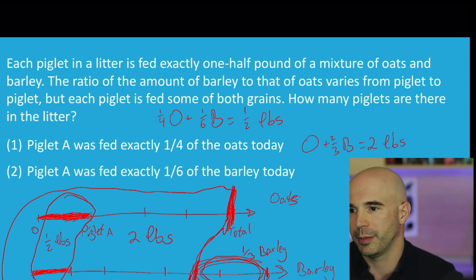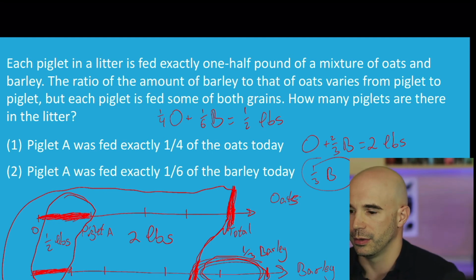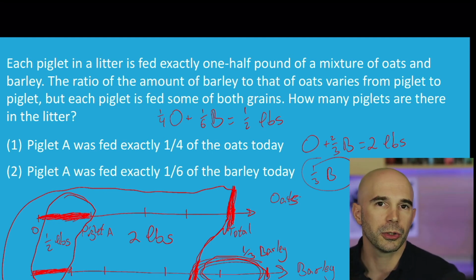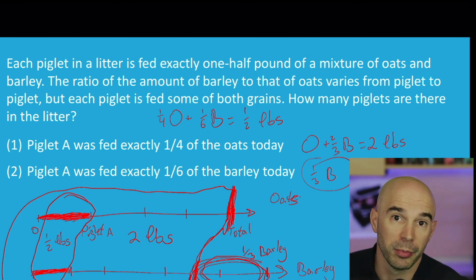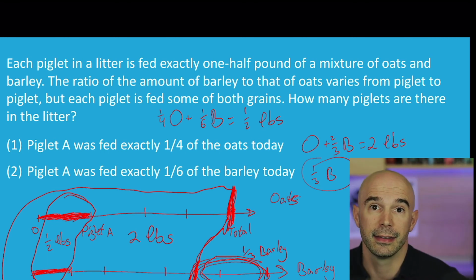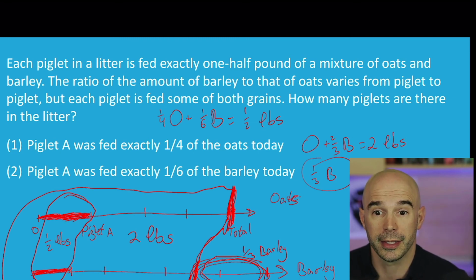I prefer it visually, but you could get there algebraically as well, and then you would say, okay, but I still have another 1/3 of B, question mark. I don't know about that. But that's not true. I do know something about 1/3 of B. I know that 1/6 of B is less than 1/2 pound. Remember that from when we were evaluating statement 2 by itself? If 1/6 of B is less than 1/2 pound, then 1/3 of B would be less than 1 pound. But it's certainly more than 0.